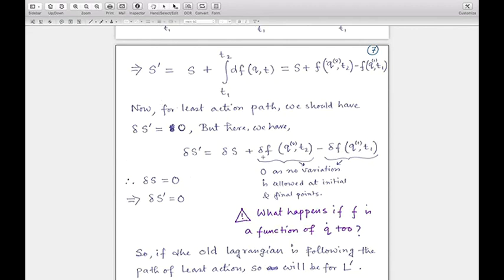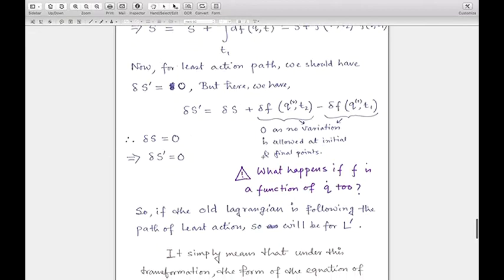Now we know that t1 and t2 are respectively the initial and the final time instants, and by definition the variation is defined in such a way that it vanishes at both t1 and t2. That means all the possible trajectories, real and imaginary, should coincide at both t1 and t2.